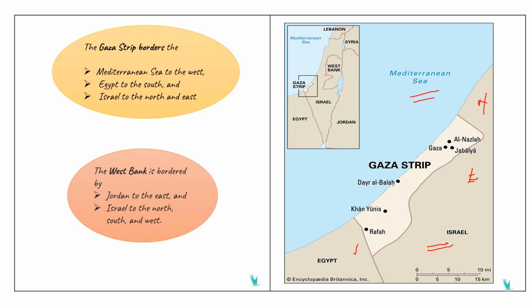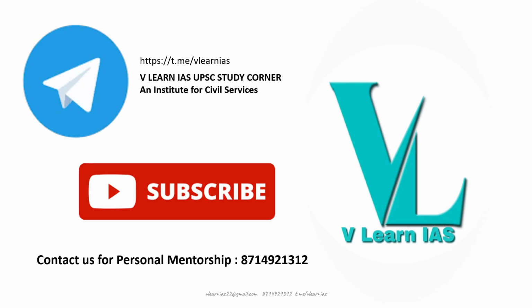The West Bank is bordered by Jordan to the east and Israel to the north, south and west. Here you can see that this is the West Bank, bordered by Jordan to the east and Israel to the north, south as well as west. Okay, so this is the important map study. I hope you all understood.